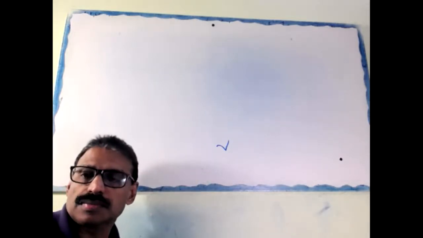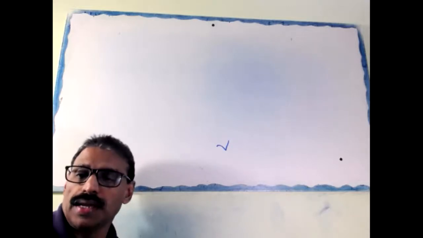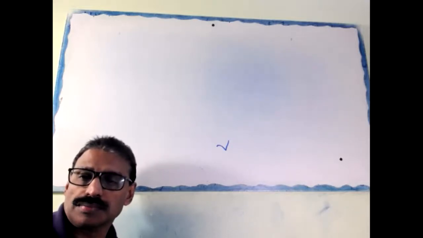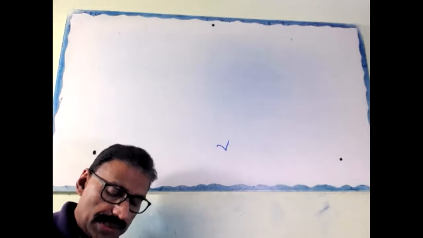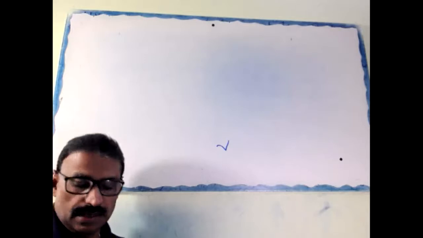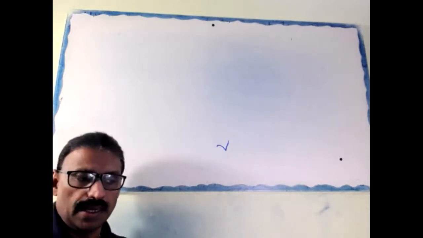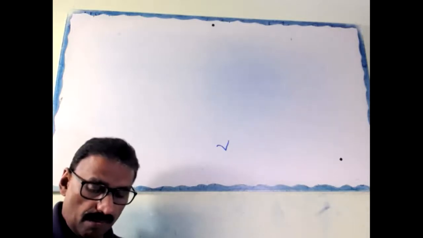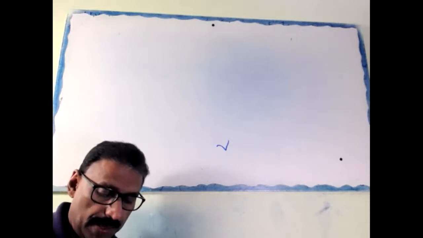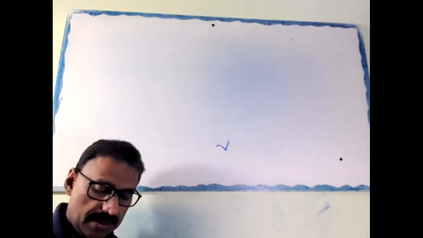Listen, in a right circular cone, the cross section made by a plane parallel to the base. What figure? Circle.